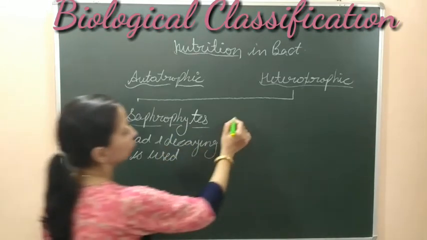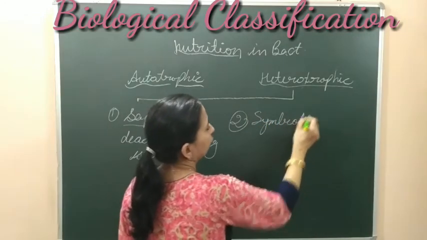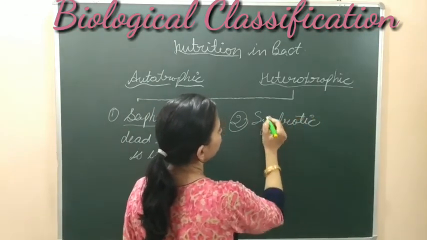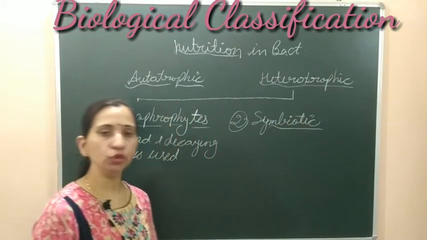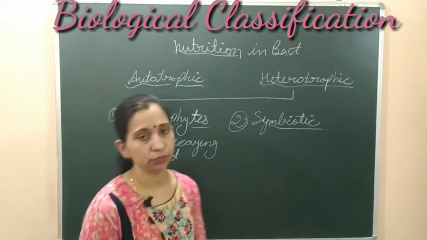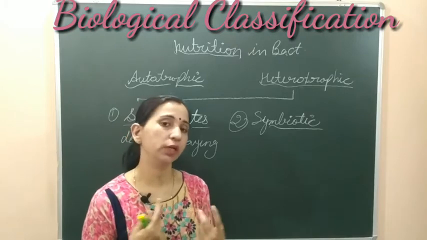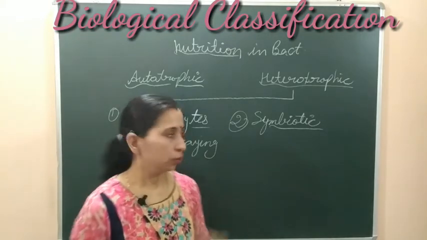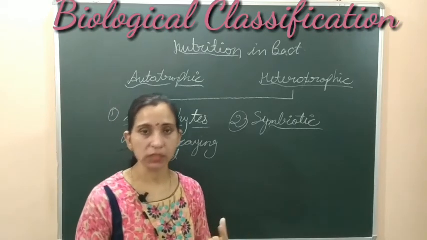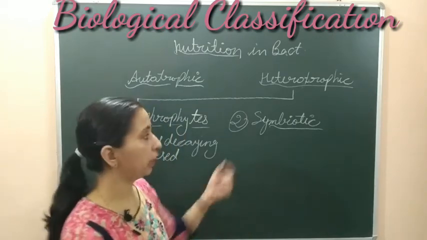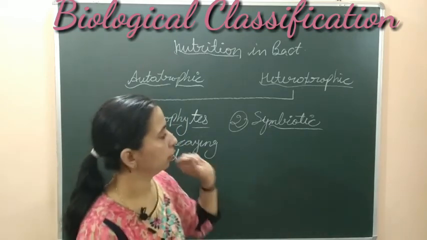The second type of heterotrophic nutrition is symbiotic nutrition. Bacteria can obtain their nutrition by the symbiotic mode of nutrition also. In the symbiotic mode there is a mutual association of two organisms, where two organisms live with each other in benefit, they associate mutually to get benefit, both get benefit. The bacteria get benefit, and the organism on which they are related, on which they are dependent, also gets benefited. Such type of nutrition is known as symbiotic nutrition.